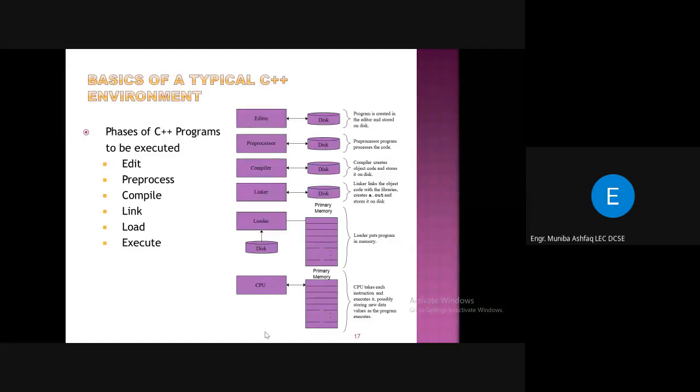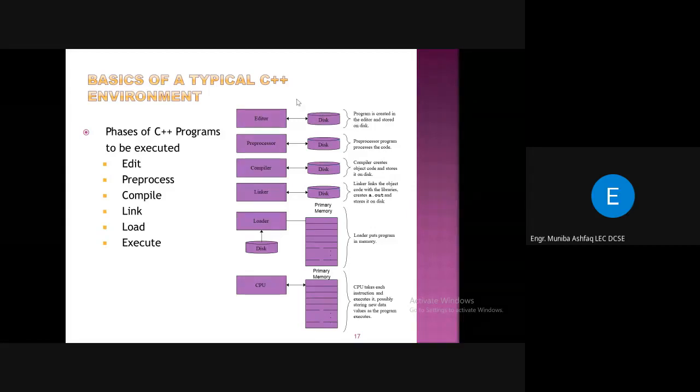When you are going to start your C++ program, it's a must that you know the basics of the typical C++ environment. For writing a C++ program, there are different phases. First, it starts with editing your C++ program, and for that you need an editor, in which we type and write our programs.